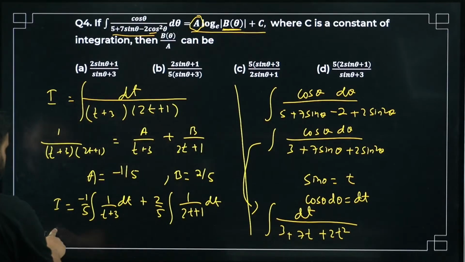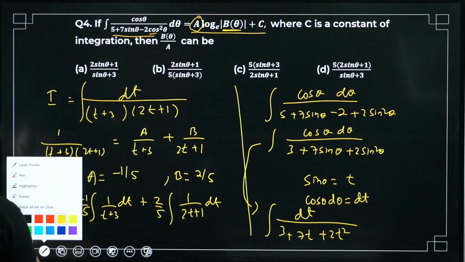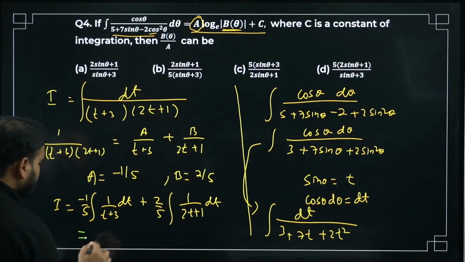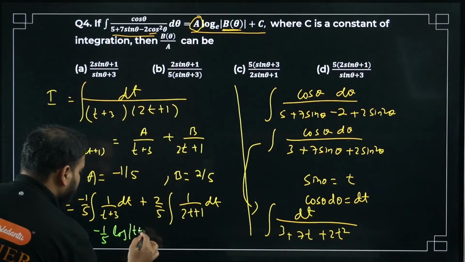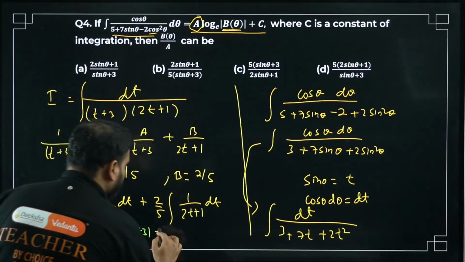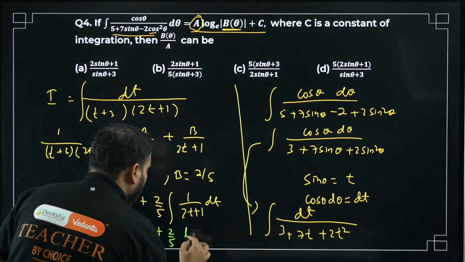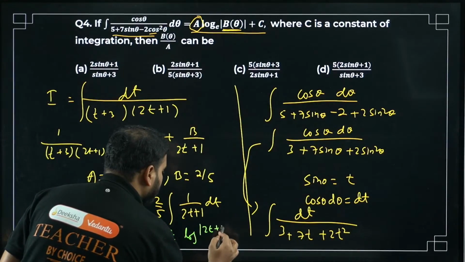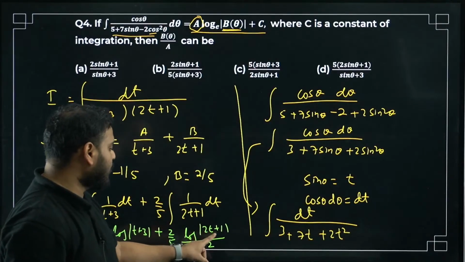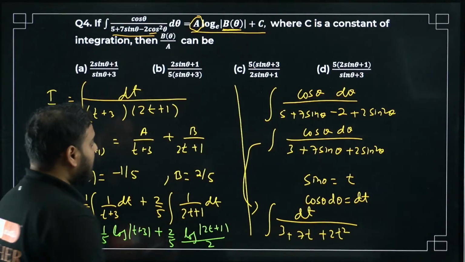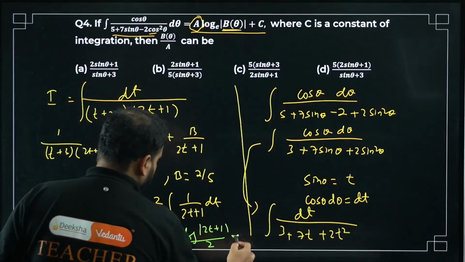Okay, so this will become, have a look, I'll write it over here, the last step. So I have minus 1 by 5 log of t plus 3, and I have 2 by 5 log of 2t plus 1 divided by 2. Because of this constant multiplied to the variable 2t, I have to divide that by 2. I have a constant, of course, plus c over here.